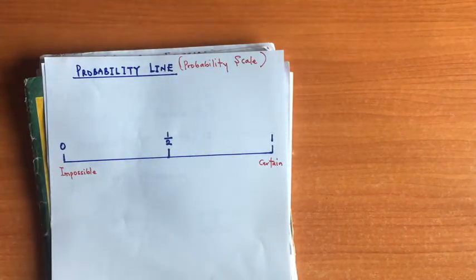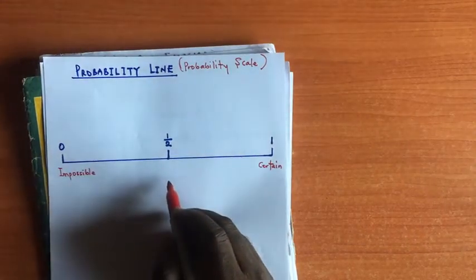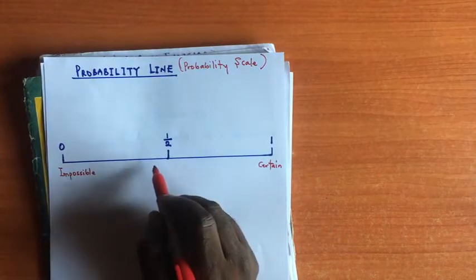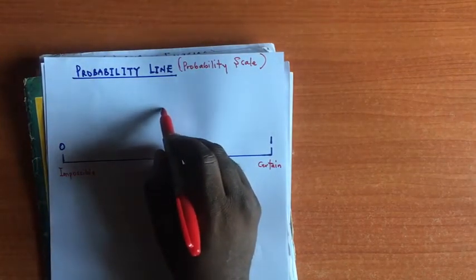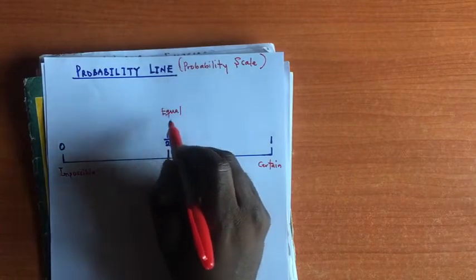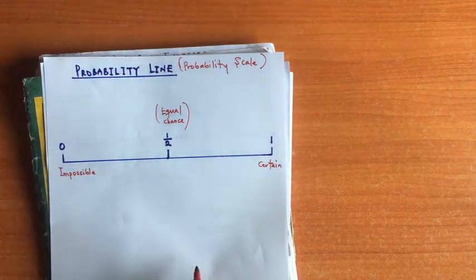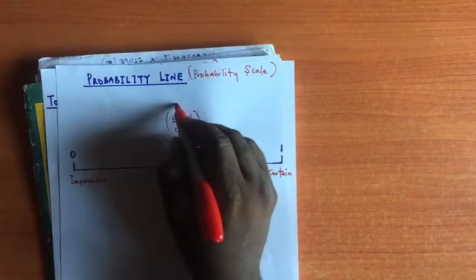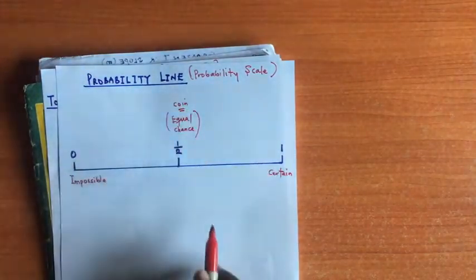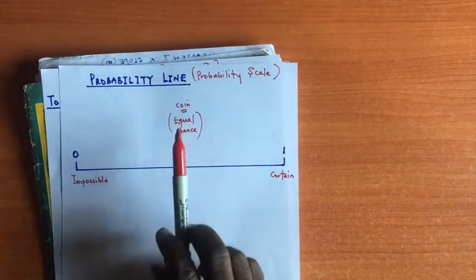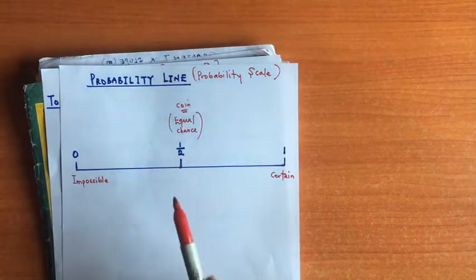Now, at the middle, you will see that what we have here is half. That means there's equal chance of occurrence. Okay, for instance, when you flip a coin, it's either the head shows up or the tail shows up.